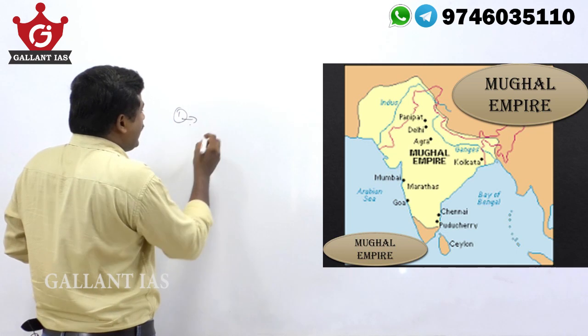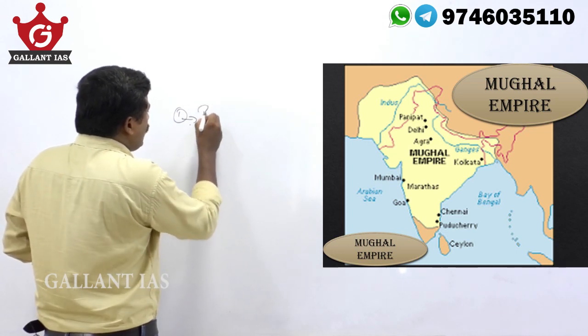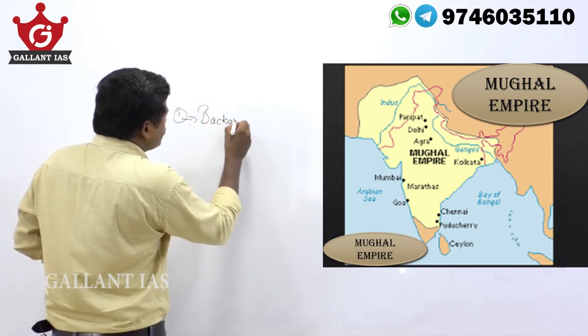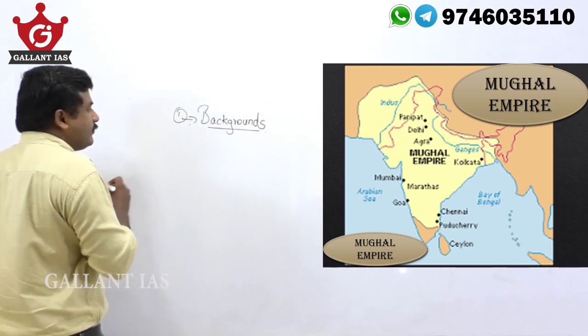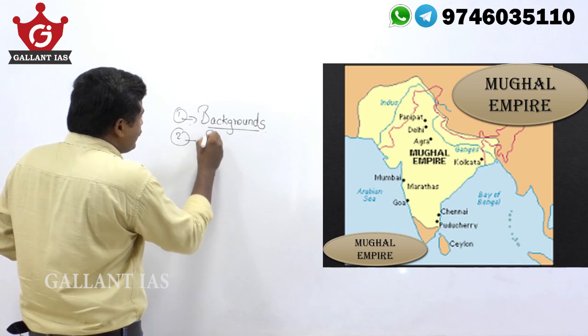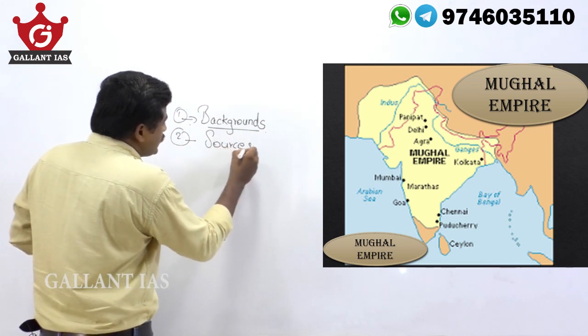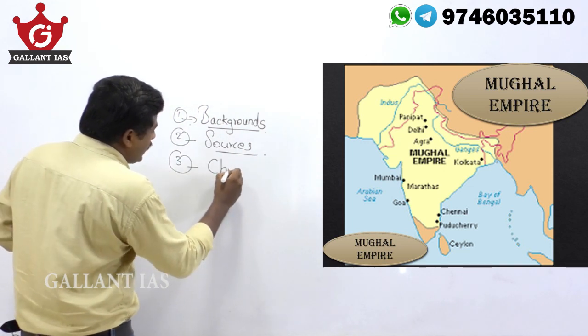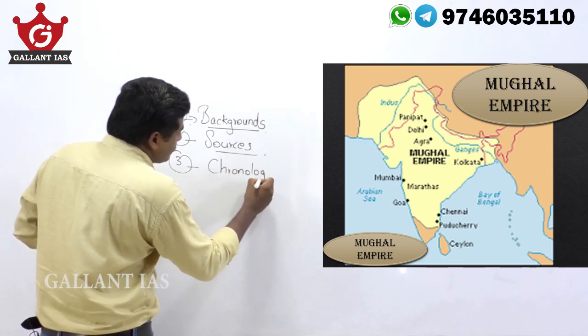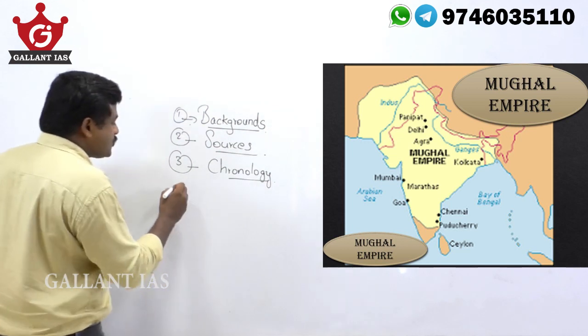When you study the Mughal Empire, you will have to start with the background of the foundation of the Mughal Empire. You have to study different sources which deal with this Mughal history. You have to study the chronology of Mughal rulers.